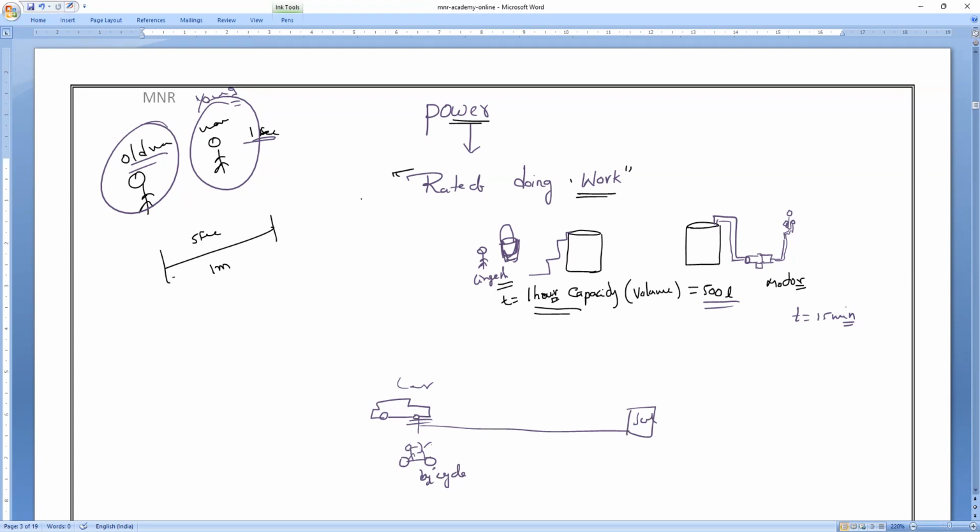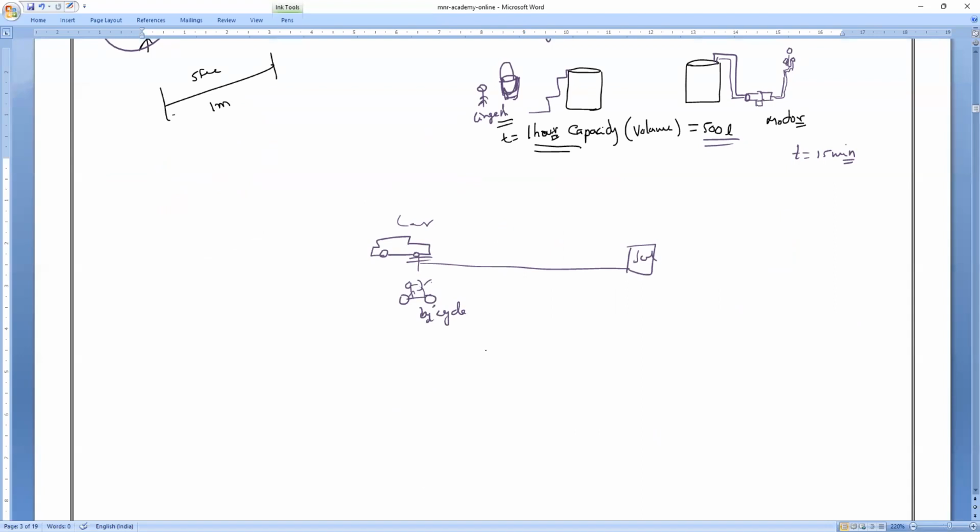So we should know how much work is done per unit time. That is the parameter. Do you understand?